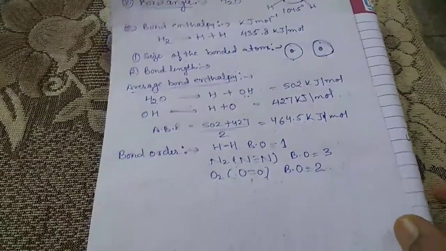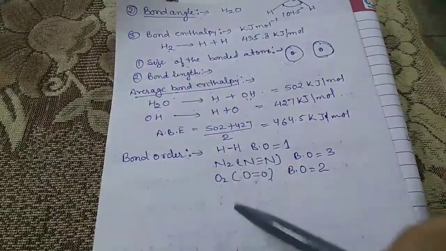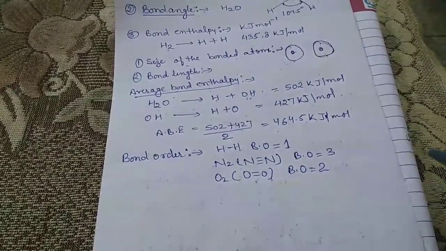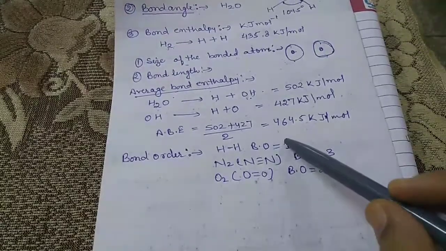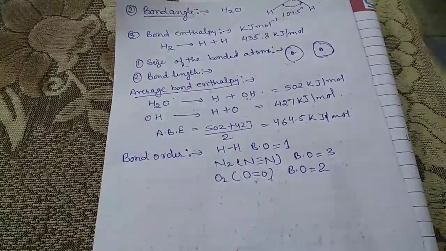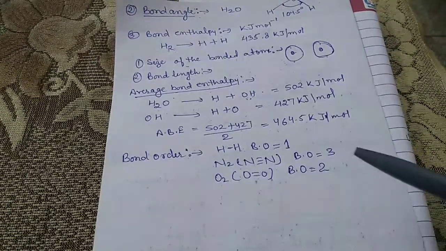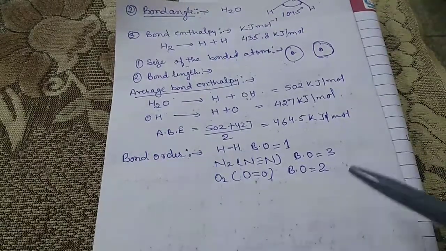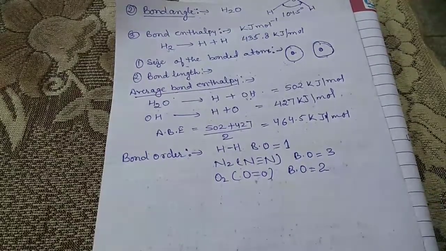Now the significance of this bond order is that as the bond order increases, from 1 to 2 and 2 to 3, the bond enthalpy increases and the bond length decreases. With increase in the bond order, the bond enthalpy increases and the bond length decreases.